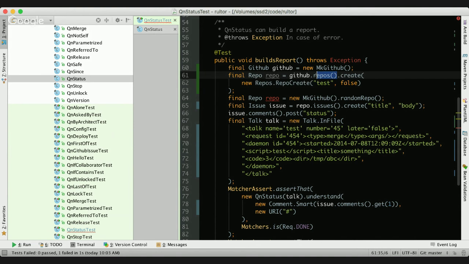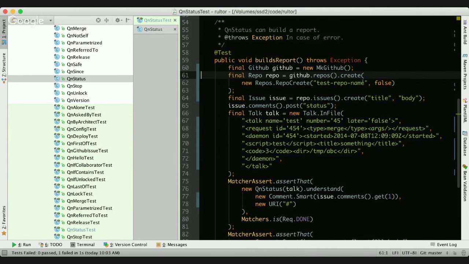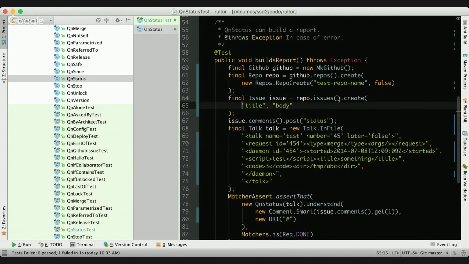I'm saying, okay, give me all the repositories, then create the repository for me. This is the configuration of how this repository has to be created. Something like that, and now I have the repository. And the next step, I'm saying repository issues, create a new issue, and then I can say my new title. This is the body of the issue, and again the issue is created.